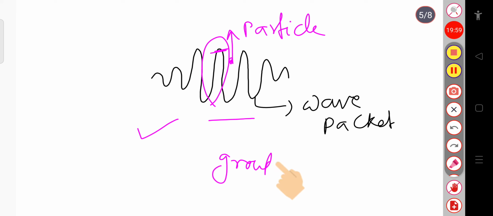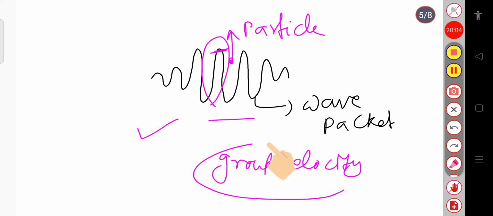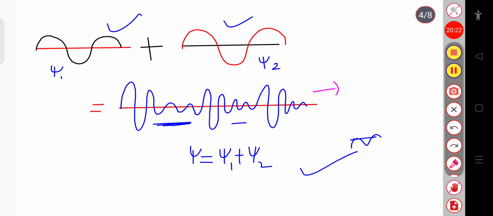Because we are dealing with a group of waves, its name is group velocity. Because the particle is associated with a large number of waves, which we call a group of waves, the velocity with which the maximum amplitude moves is called the group velocity of the wave.